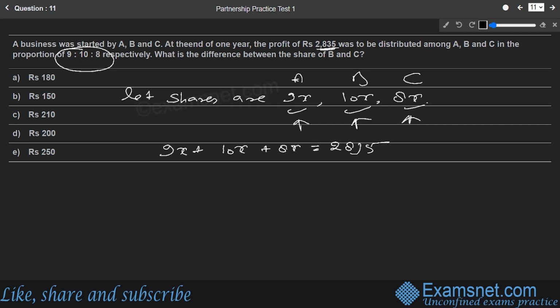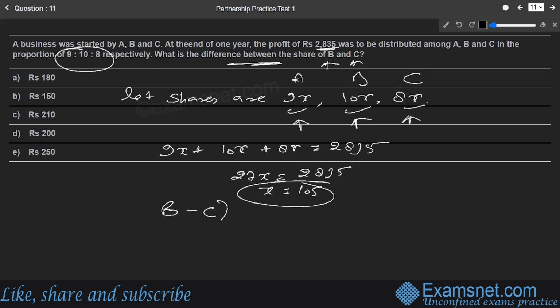So the sum of all of them is 27x equal to 2835, which gives the x value as 105. Okay, so the x value is coming out to be 105. They have asked for the difference between the share of B and C. So we are supposed to find the difference between B and C's share. B's share was 10x, and C's share is 8x, so B minus C is nothing but 2x.